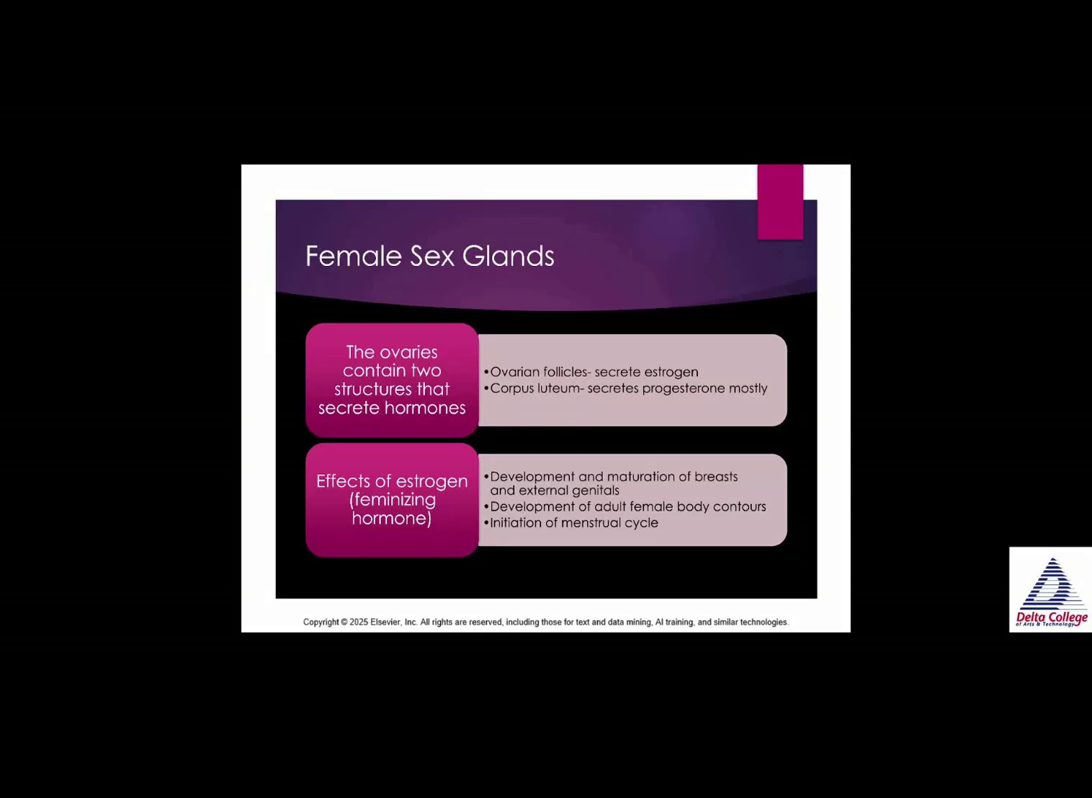Now, the effects of estrogen. So estrogen is known as the feminizing hormone. That's what makes us look more feminine. The development and maturation of breast and external genitals. Estrogen also causes the development of the adult female body contours and the initiation of the menstrual cycle.